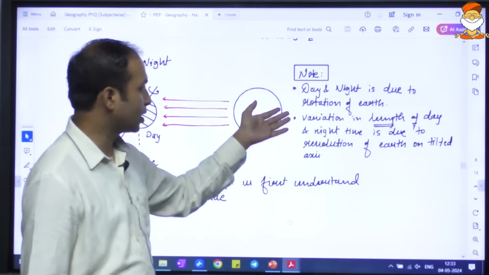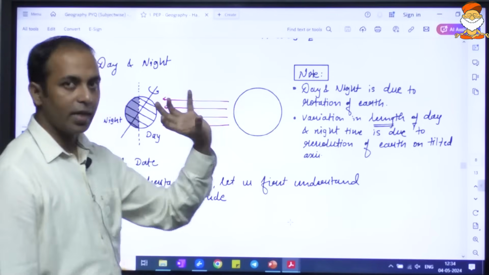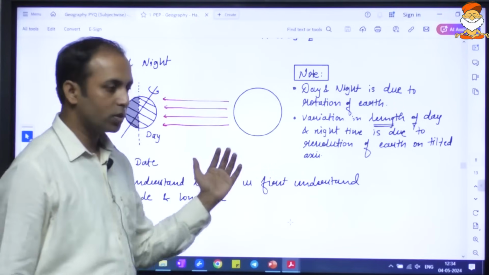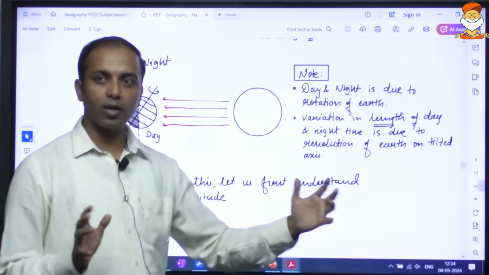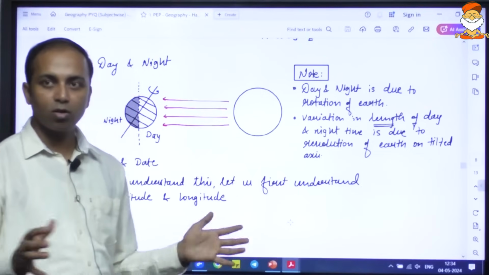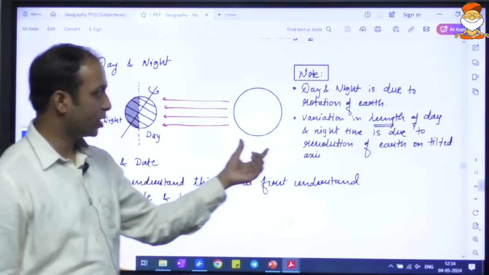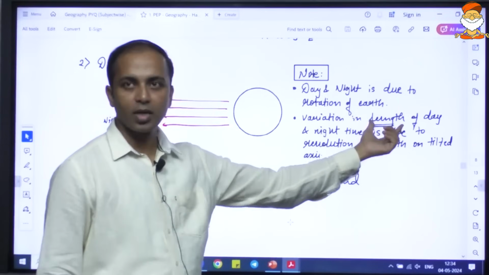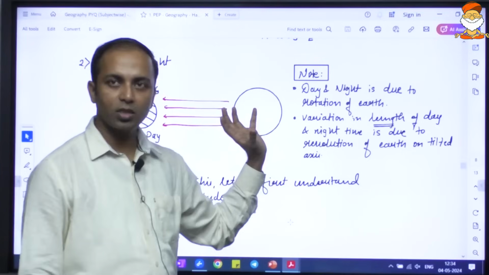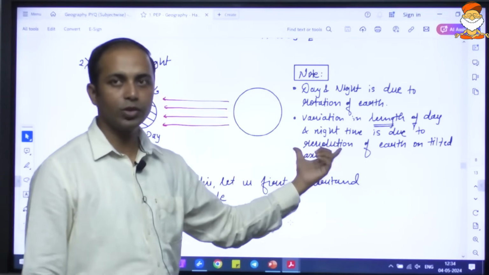Here one fact is that day and night is because of rotation. We studied that, but have you seen that during the summer the day is longer and the night is shorter, and during winter it is the opposite, the night is longer and the day is shorter? Why is that? This variation in the length of daytime and nighttime is not because of rotation alone, it is revolution.